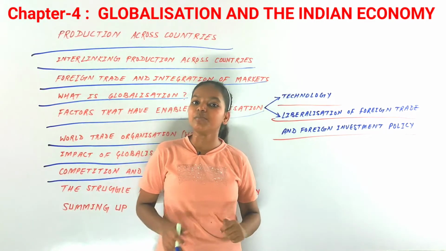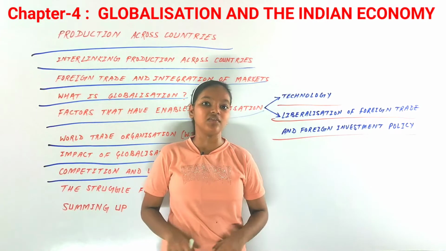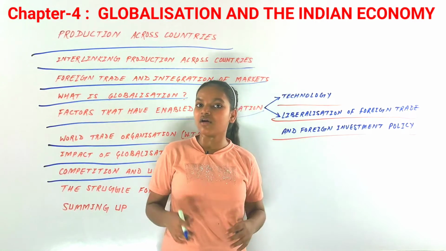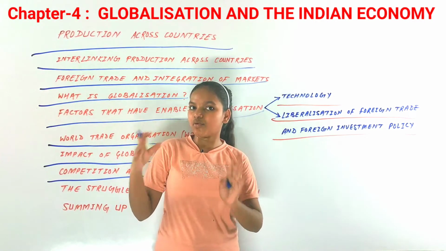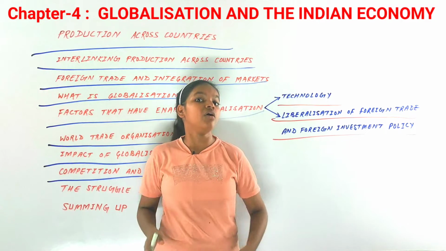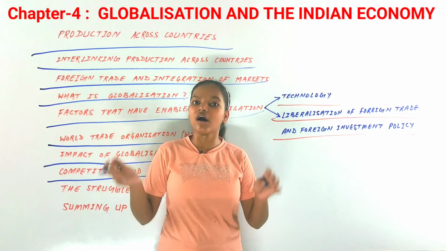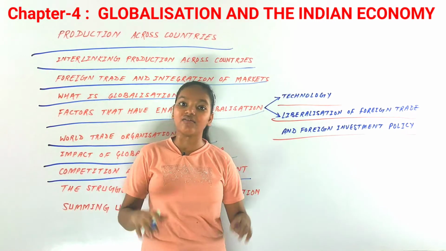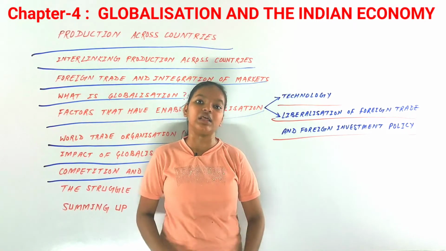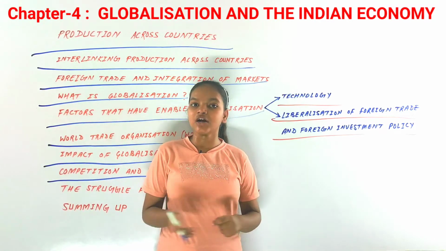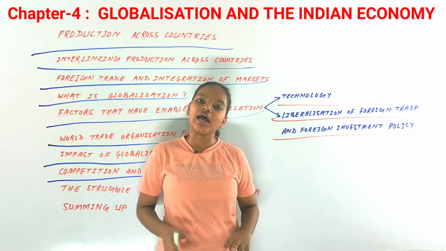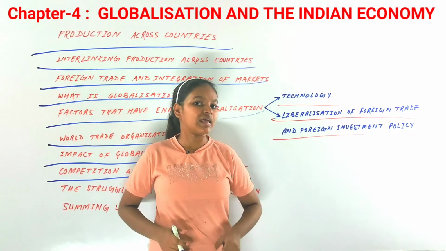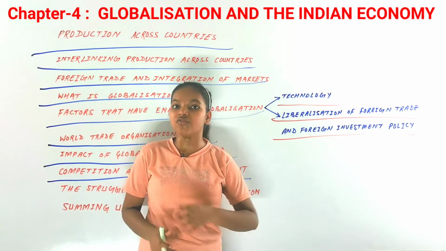For example, what happens if there is an MNC in America or in Mexico? They would order an Indian garment exporter to export a very large amount of garments. Now that exporter would have to decrease the cost of production. He would want production at a very cheap cost. He can't just decrease the price of raw material, and that is why he cuts the wages of laborers or workers.